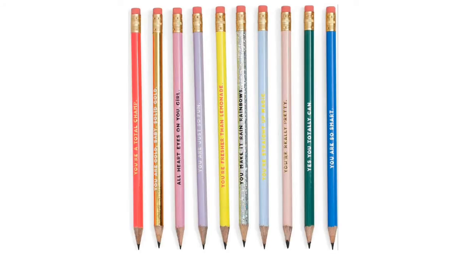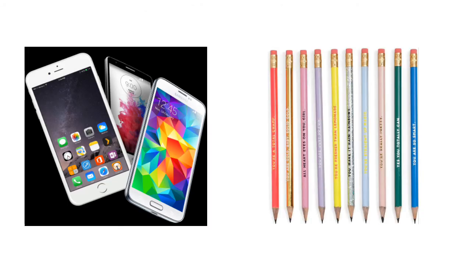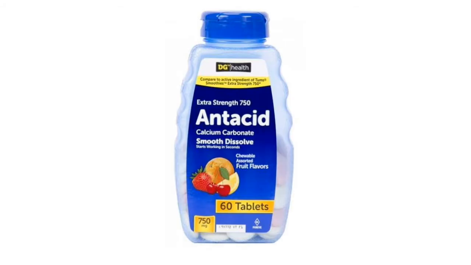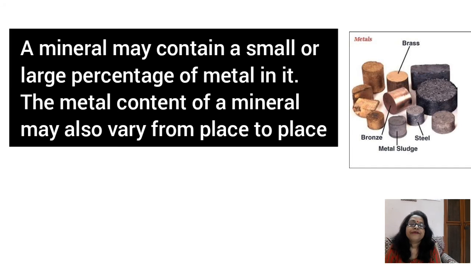Graphite is used for making wooden pencils. Most of the things we use in our daily life are either made from minerals or produced using mineral products. Antacid tablets come from calcite. A mineral may contain a small or large percentage of metal in it.